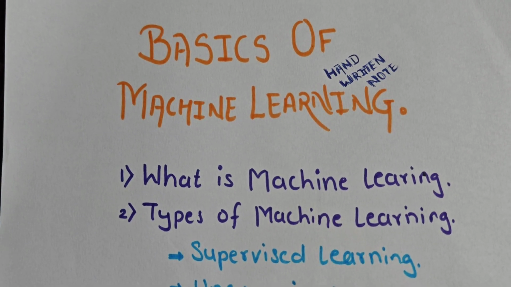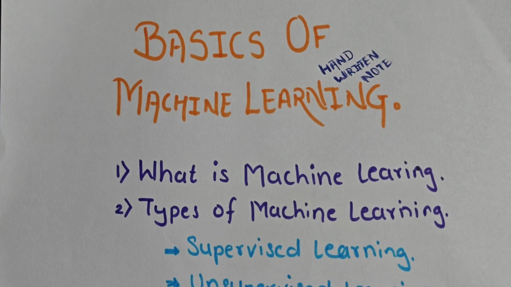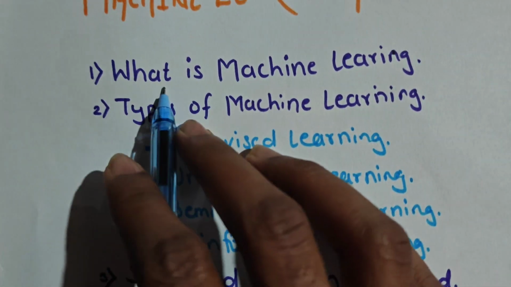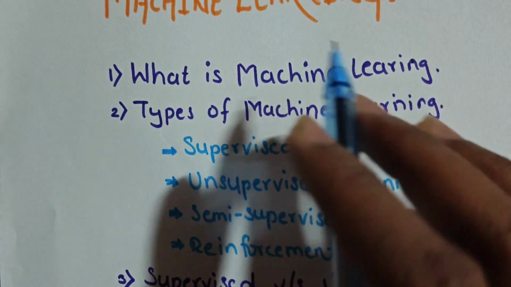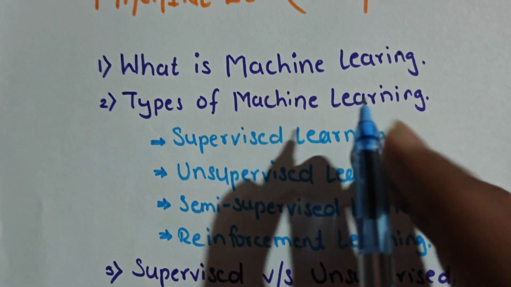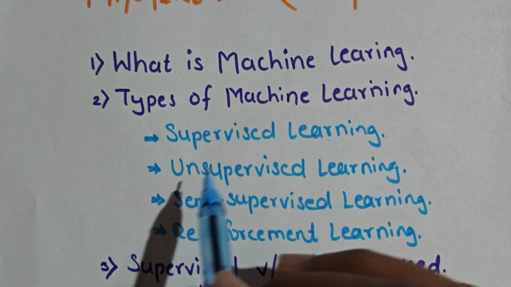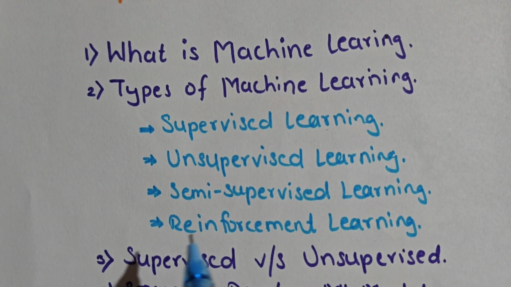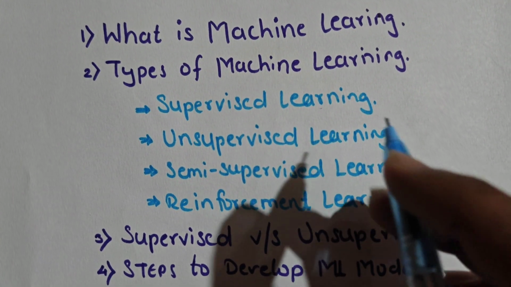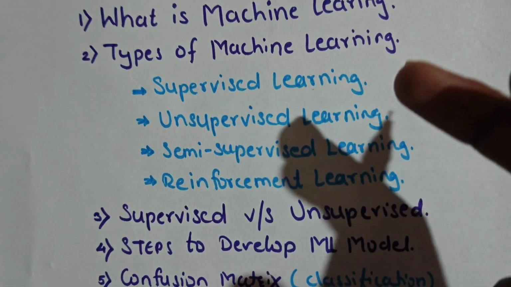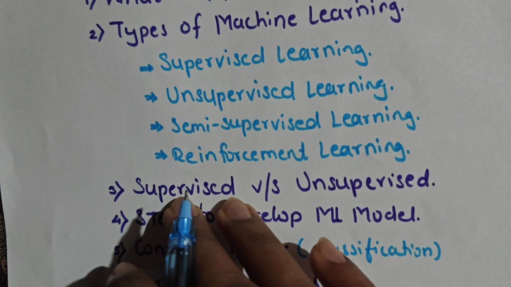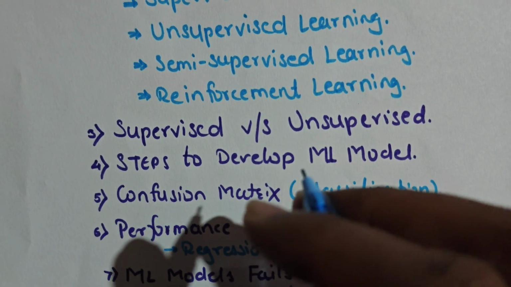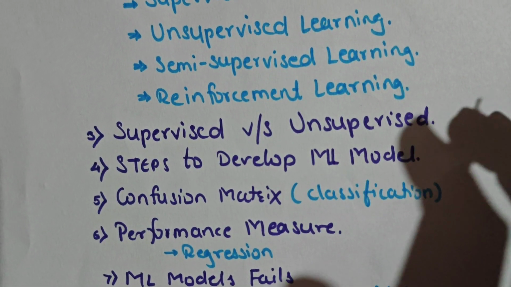In this video, we are going to see basics of machine learning with handwritten notes. In this, we will see what is machine learning, types of machine learning. In this, we will see supervised learning, unsupervised learning, what is semi-supervised learning, and reinforcement learning. After that, we will see difference between two major types of machine learning, that is supervised versus unsupervised. Then we will see what are the steps to develop a machine learning model.